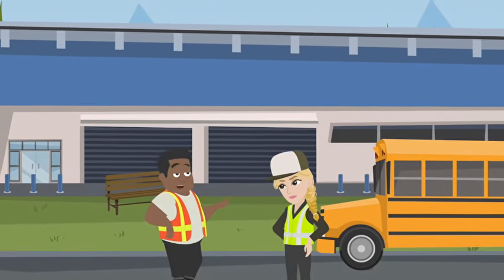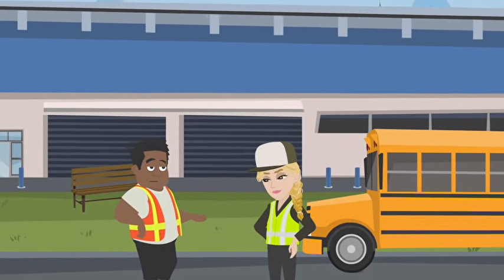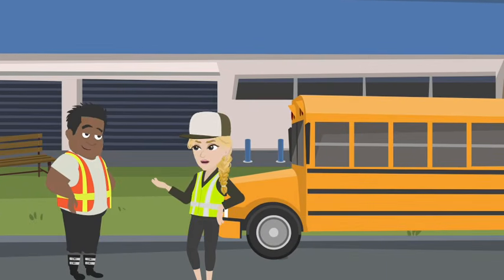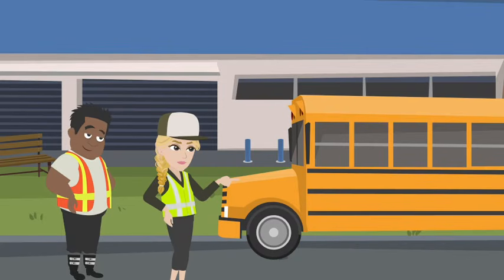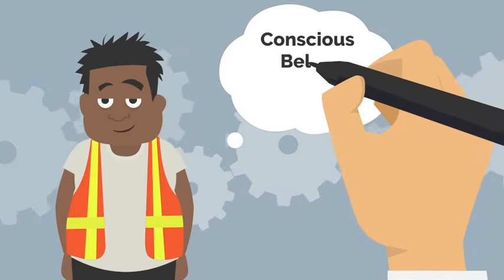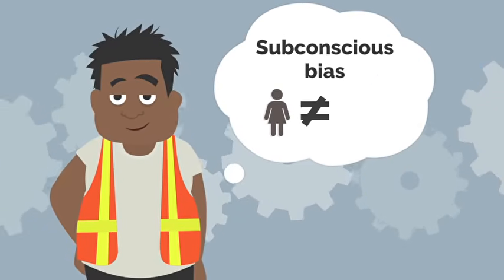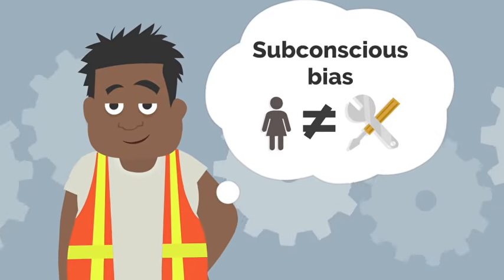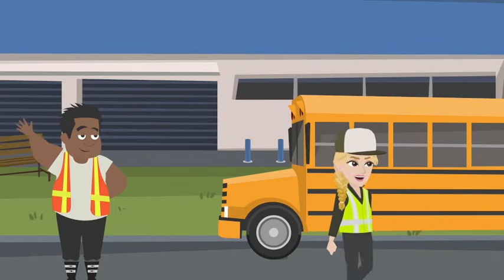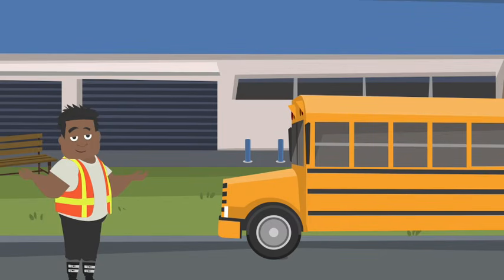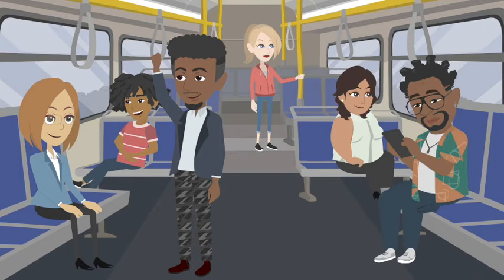Beyond monocles and cat ownership, implicit bias can create false impressions of coworkers that unknowingly impact the workplace. For example, Jim helps maintain the company's bus fleet. Sally returns her bus and tells him the steering wheel is out of alignment. Jim believes females and males should be treated equally in the workplace, but subconsciously he holds a belief that females have limited knowledge of bus maintenance issues. Because of this implicit bias, he does not take Sally's complaint seriously and assumes there is nothing wrong with the bus's steering alignment. This puts future passengers and Sally at risk.